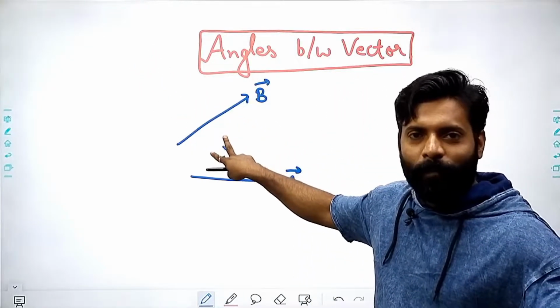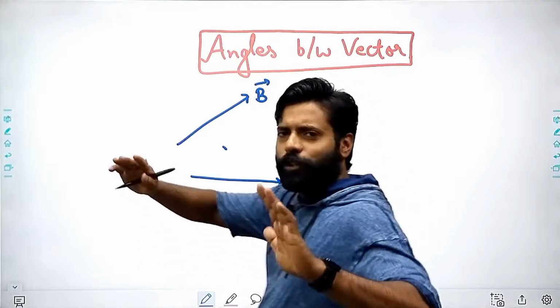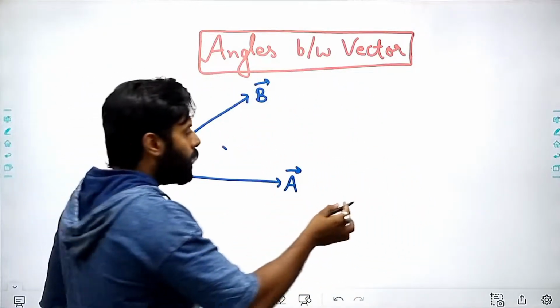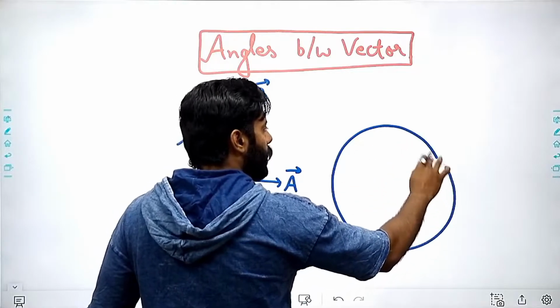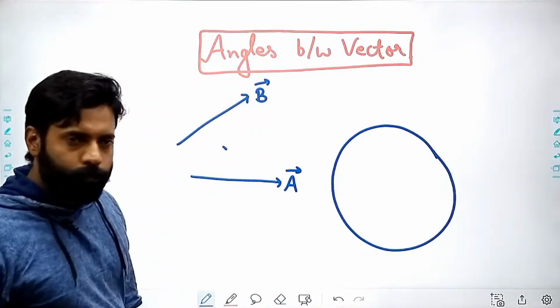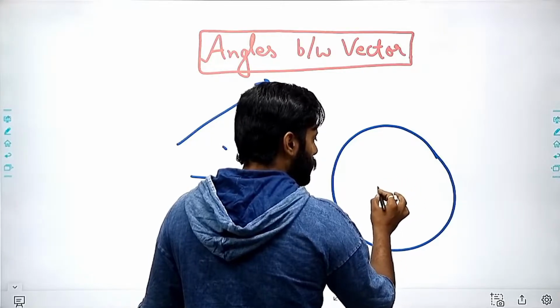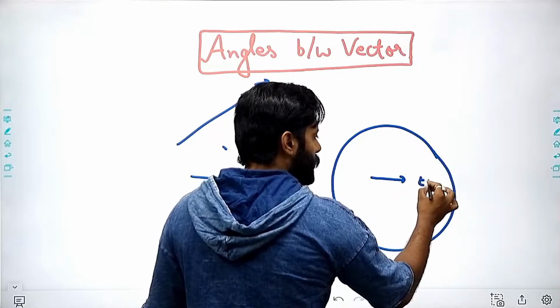Imagine there is a space, and you are pointing toward east. This is east.